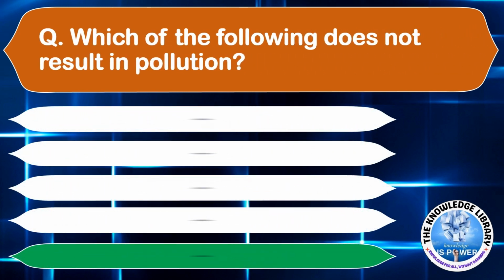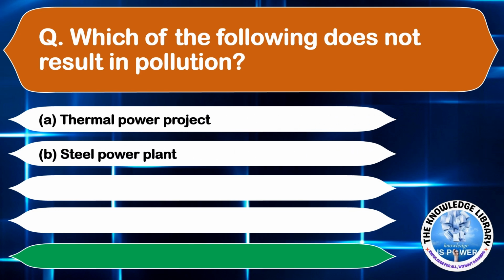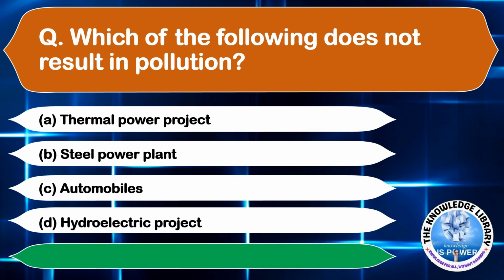Which of the following does not result in pollution? Option A, thermal power project. Option B, steel power plant. Option C, automobiles. And option D, hydroelectric project. The correct answer is option D, hydroelectric project. Moving on to the next question.